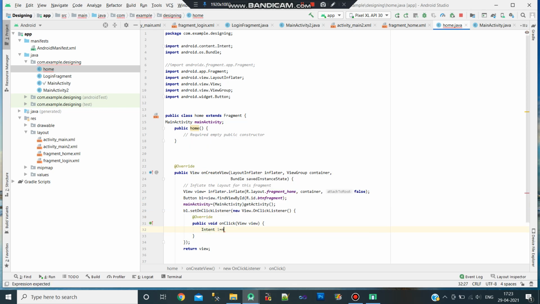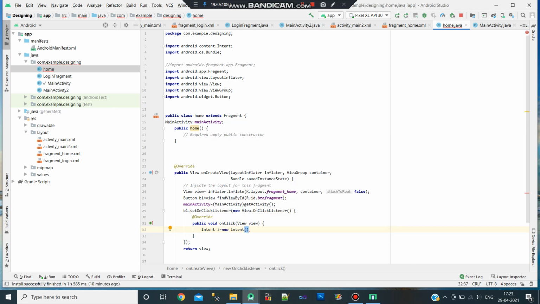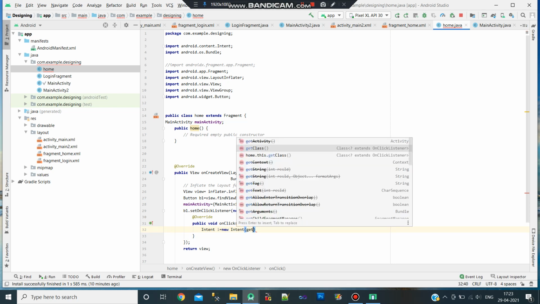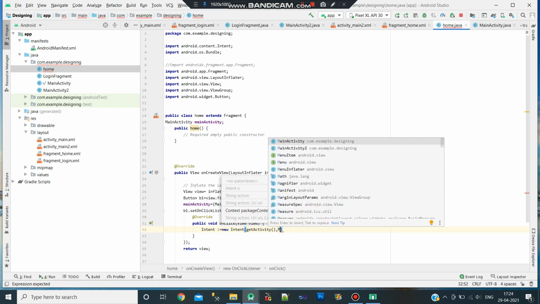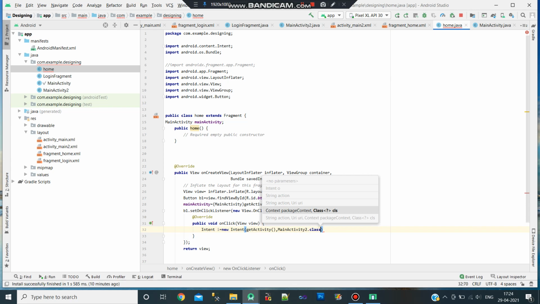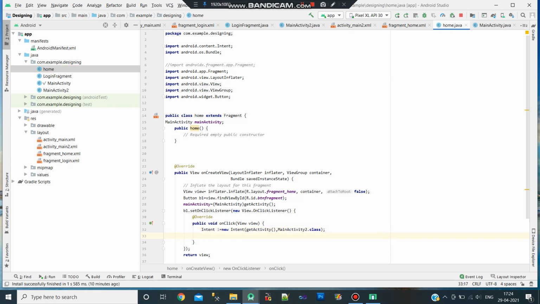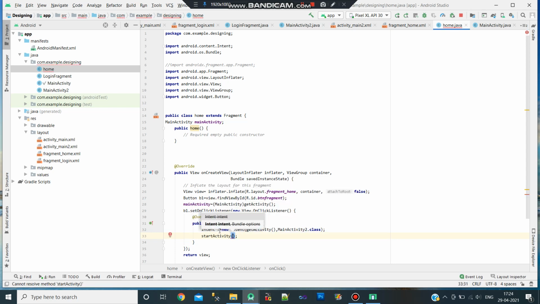Then Intent i equal to new Intent of, you can give MainActivity dot this or else getActivity, redirecting to main activity 2. So MainActivity2 dot class, and with semicolon startActivity(i).